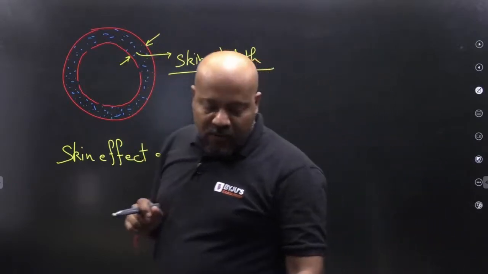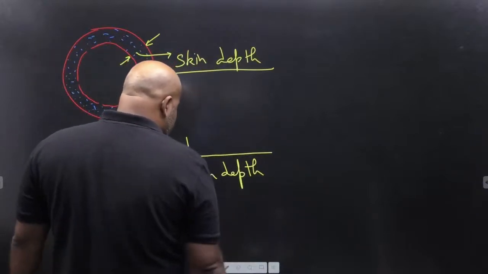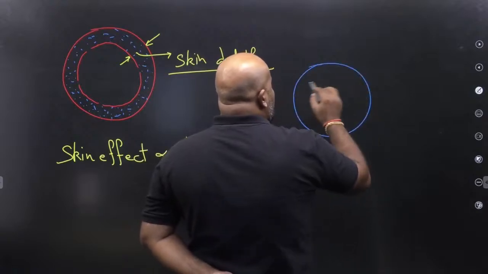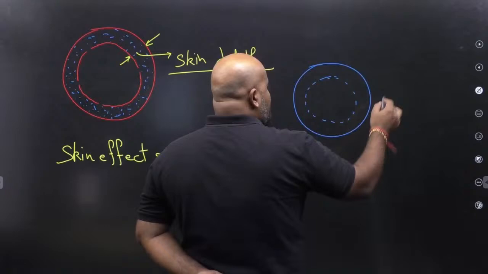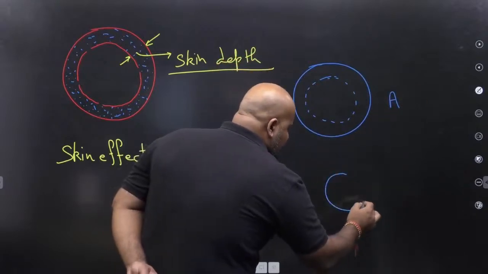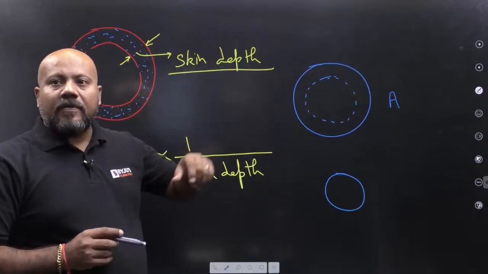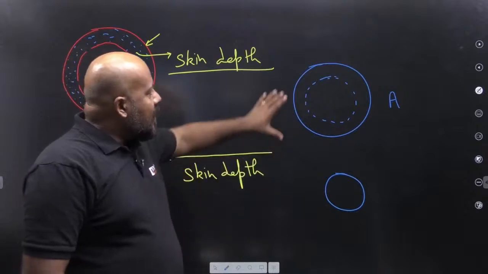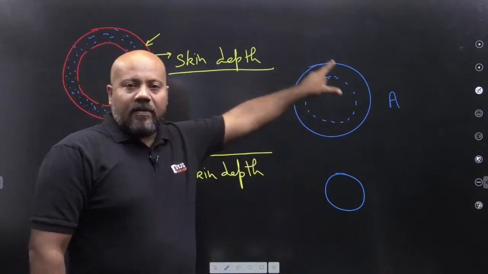Now what I am going to do, in order to have a reduced skin effect, suppose you have two cases. This is one conductor A. One conductor I am having, A, with some skin depth.